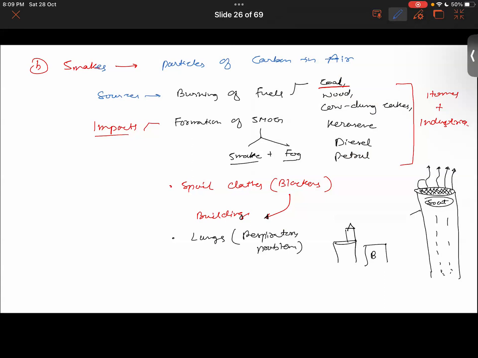Then we talk about some other minute particles, like ash. Ash is also produced by the burning of coal and wood, and then it will be carried into the air. Carried in the air through smoke, exactly.